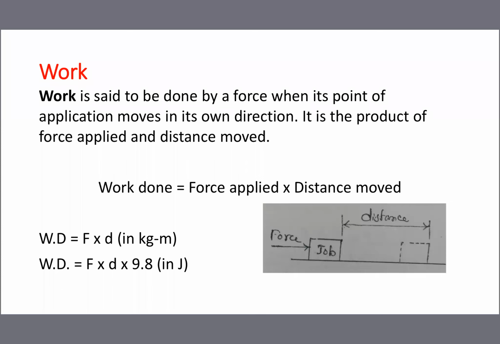How much force applied, how much distance moved. With one example I will tell. Suppose you see the sketch, the job weight is assumed as 50 kg. So understand, the job weight is 50 kg, and the distance moved is 2 meters. Now, as per the formula, work done is equal to force applied into distance moved. Here, how much force applied? The job weight only I told, 50 kg. The mass of the job is 50 kg.